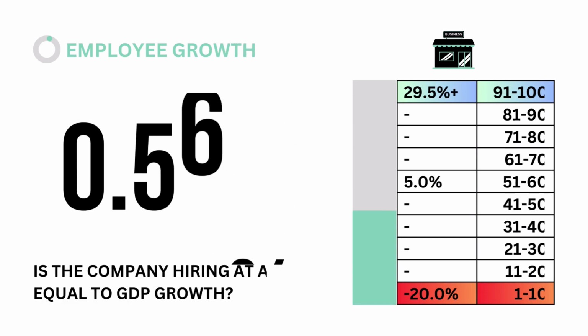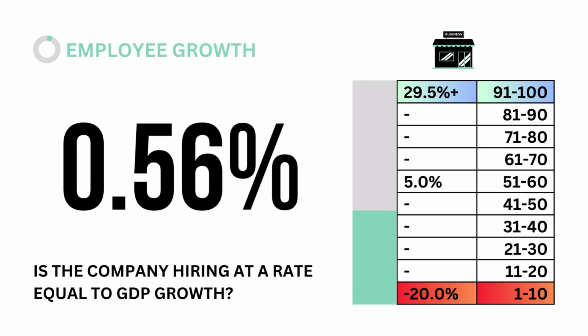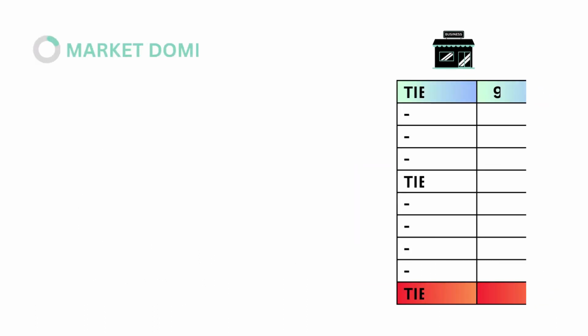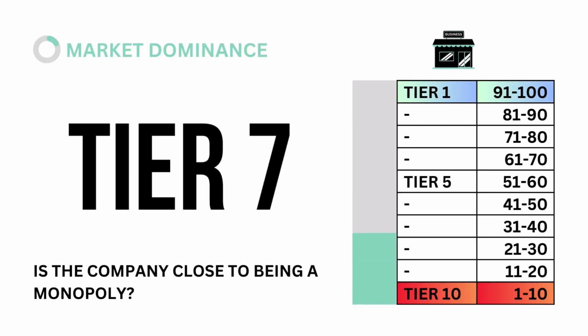Sixth, employee growth. Is the company hiring at a rate equal to GDP growth? Seventh, sustainability. Is the company impacting society in a positive way? And eighth, market dominance. Is the company close to being a monopoly?